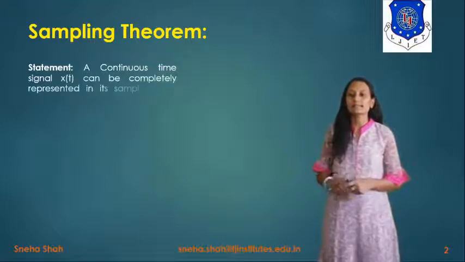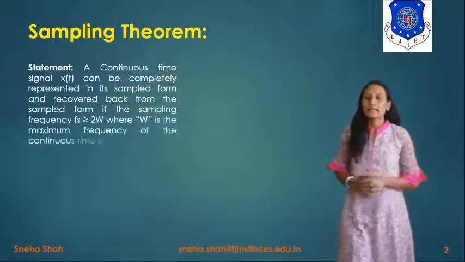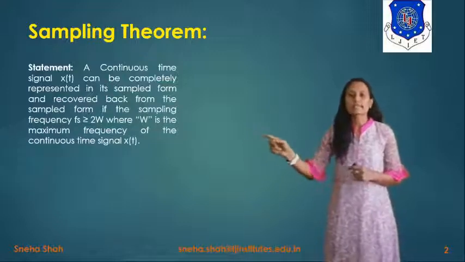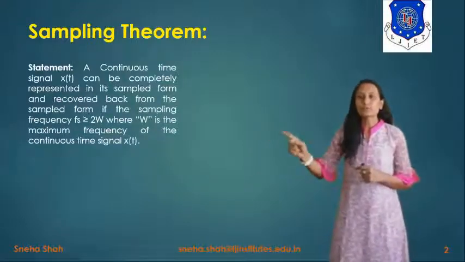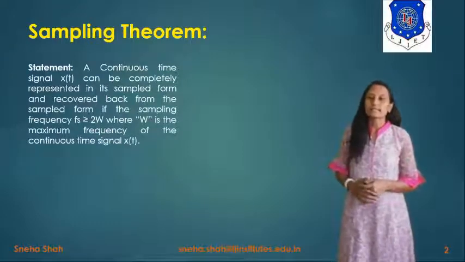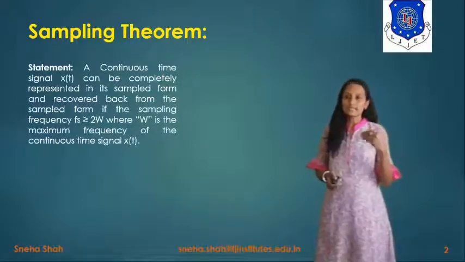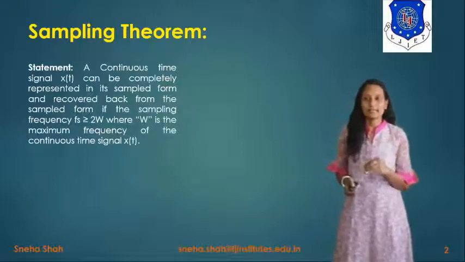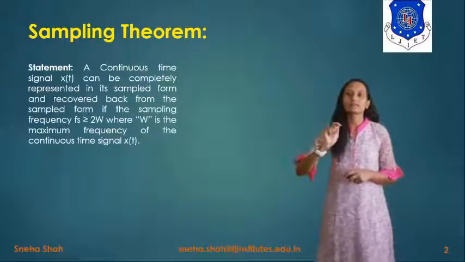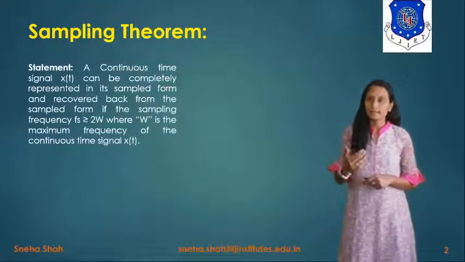Its statement is like this: a continuous time signal x of t can be completely represented in its sample form and recovered back from the sample form if the sampling frequency fs is greater than or equal to twice W, where W is the maximum frequency of the continuous time signal x of t. It means if we want to recover the original signal back from the discrete time signal, then the sampling frequency fs should always be greater than or equal to twice W. If it is less than that, then we can't recover the original signal back.